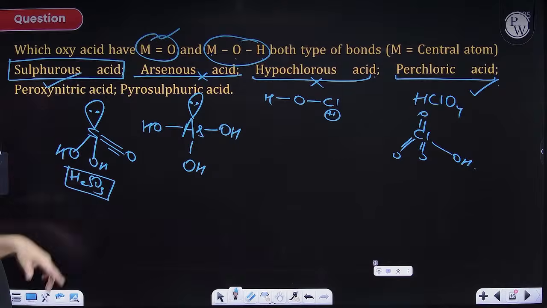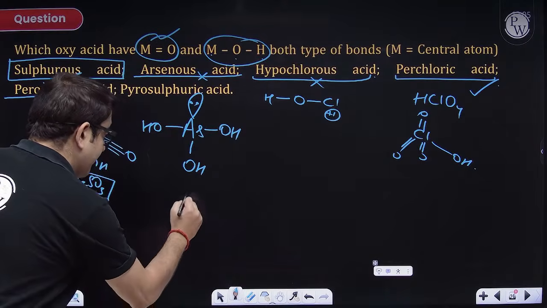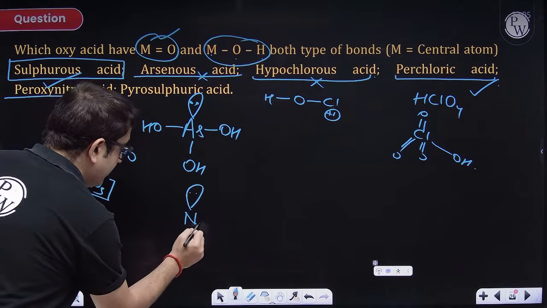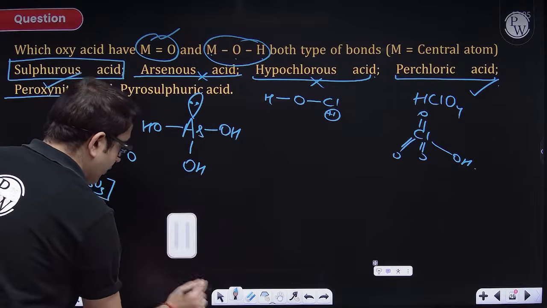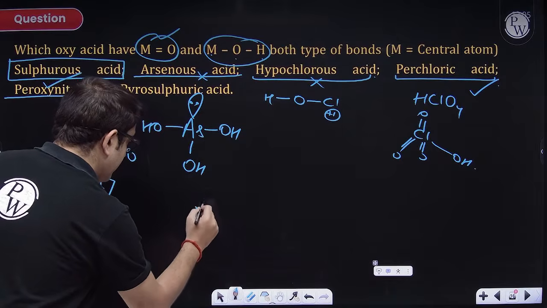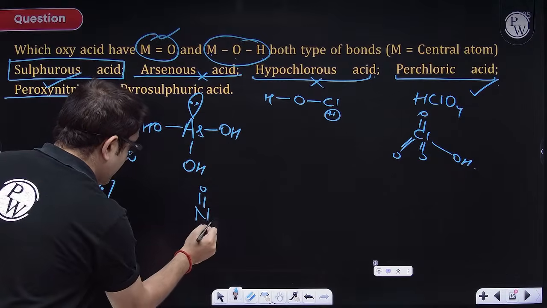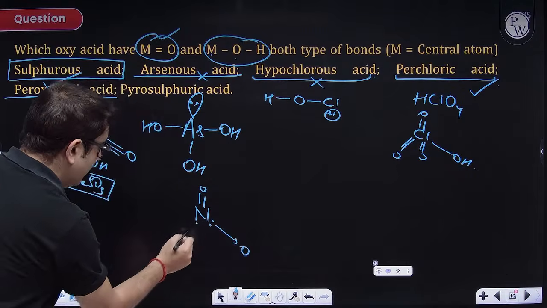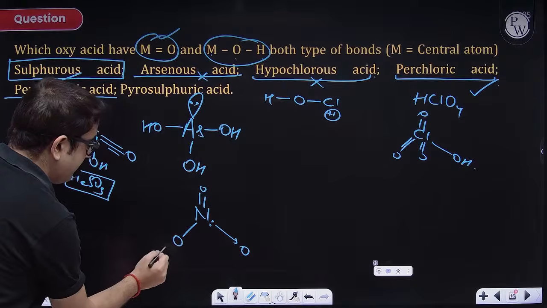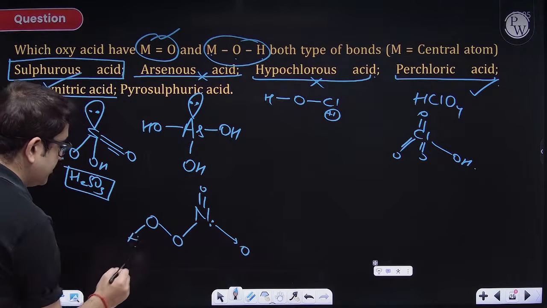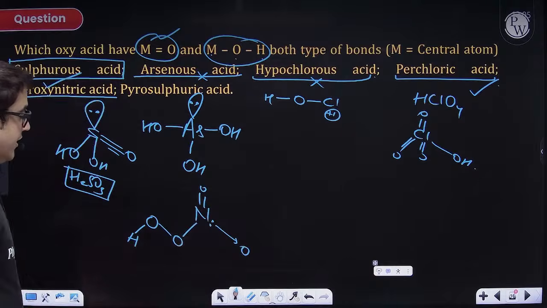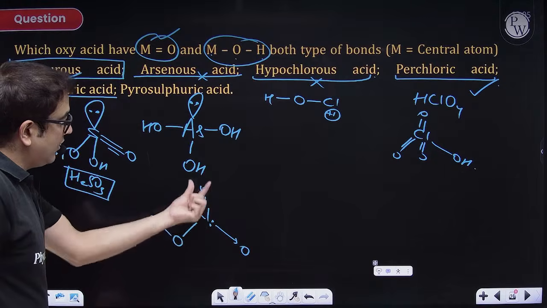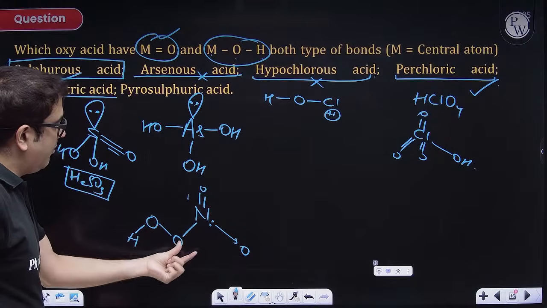Sir, peroxo nitric acid. Nitric acid we know is HNO3, but peroxo, so what will I do? The lone pair of nitrogen, let's say it is getting coordinated. So a double bond O, the lone pair will be coordinated to O, and this will be OH. But I need to create peroxo, so this is a peroxide linkage. So this is HNO4. Now it is having an oxo group, but no N bond O bond H.